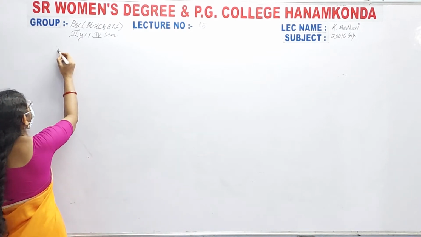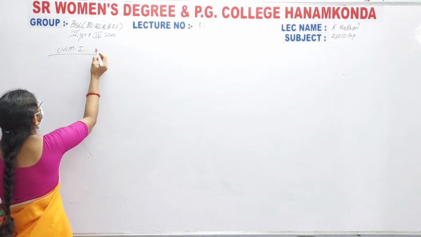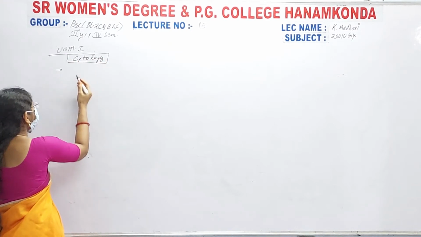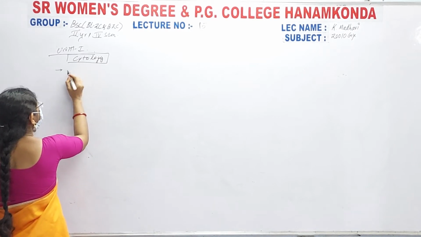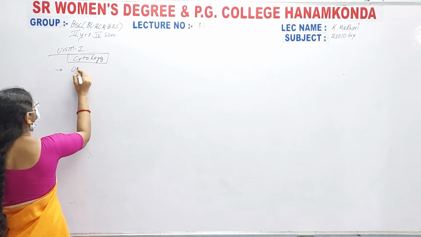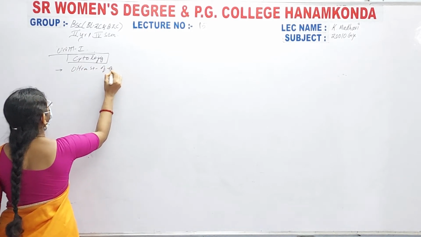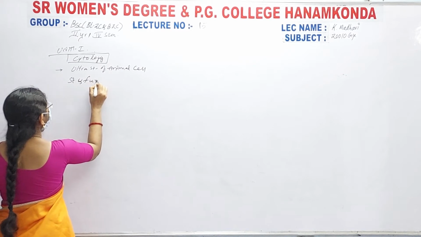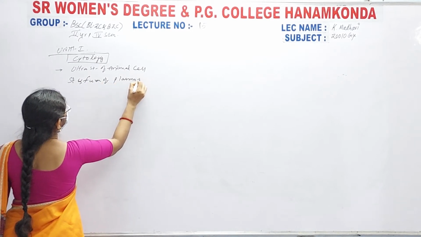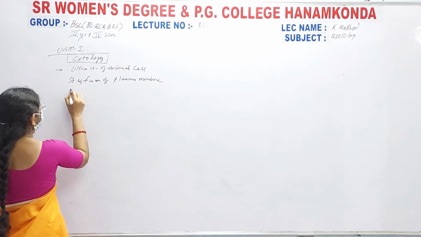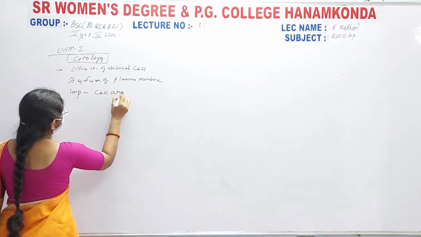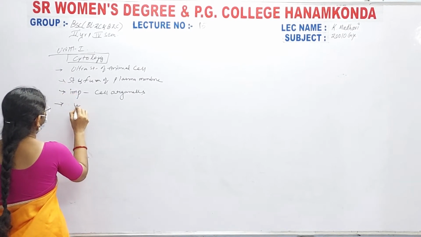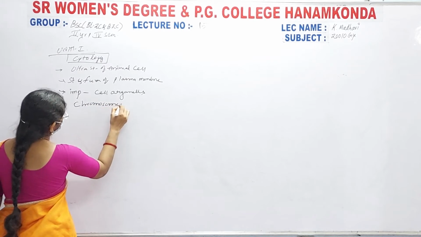Here in unit 1, cell biology, especially cytology, let us do a simple recapitulation of what we have completed. The ultrastructure of the animal cell, next the plasma membrane, its structure and functions, then the important cell organelles, and chromosomes and their types.